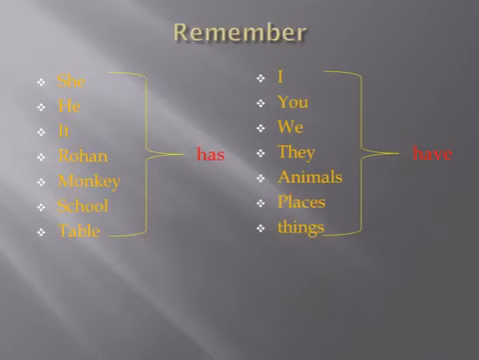Let us remember, we use has with she, he, it, Rohan, monkey, school and table. We use have with I, you, we, they, animals, places and things.